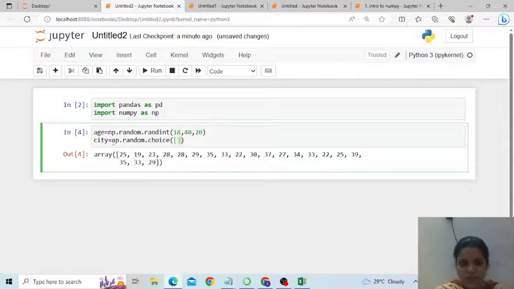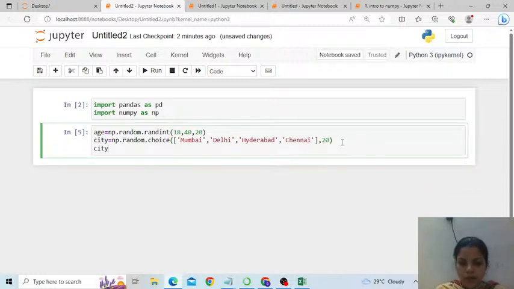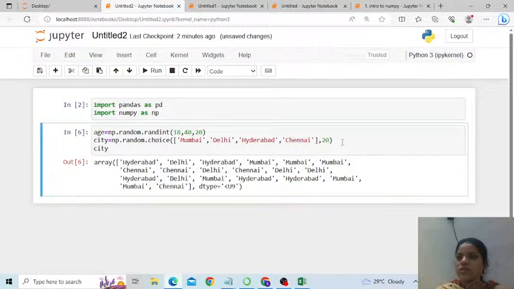So let me say this is that set: Mumbai, Delhi, Hyderabad, and Chennai. How many values do we want in total? 20. If you could see city, this is how it looks.